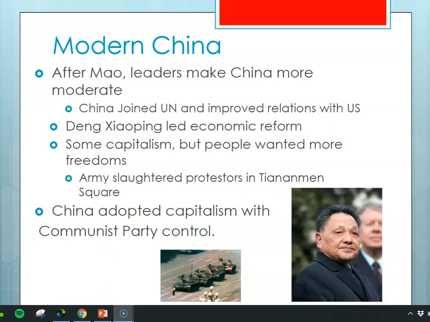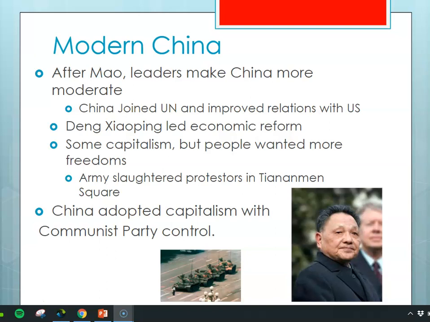And he wanted to do something which would have made Mao, I think, roll in his grave. He wants to move away from communism. And so he started to allow bits and pieces of capitalism to happen. And people liked the economic success that they were getting, and they wanted more. And so in 1989, a number of students and other people came together in the central square of Beijing, the capital of China, a place called Tiananmen Square, and they started to protest for even more change than what Deng Xiaoping was letting them have.